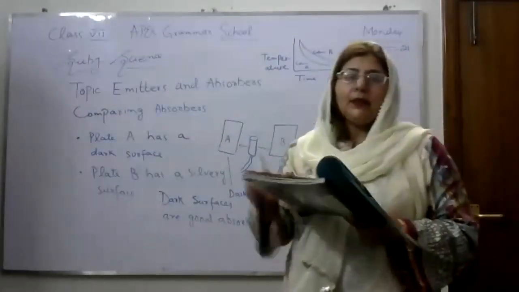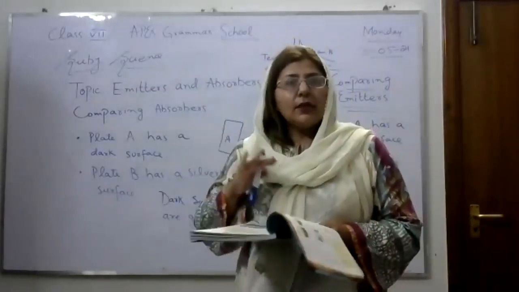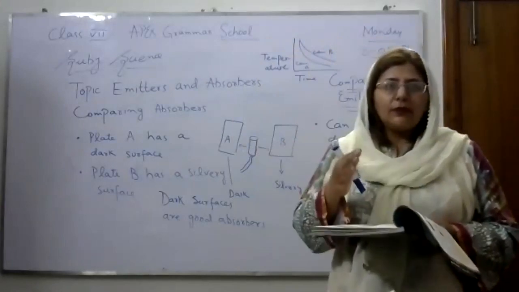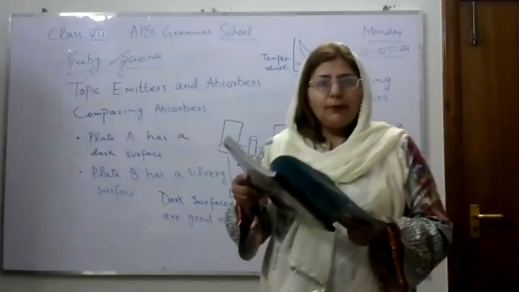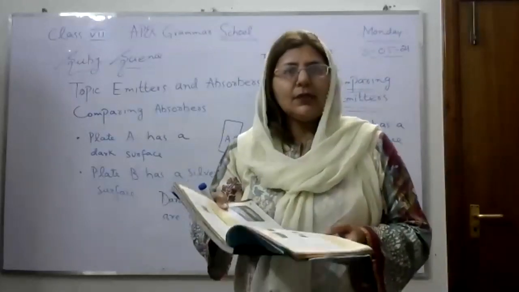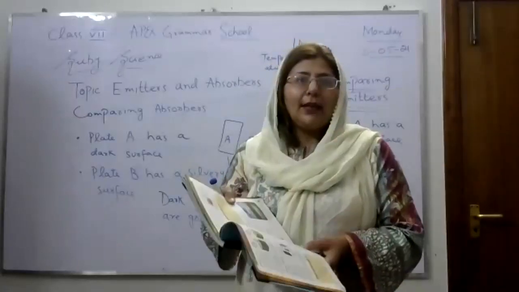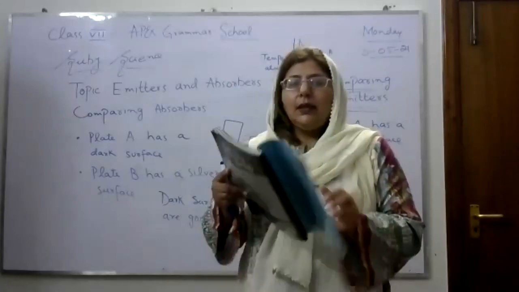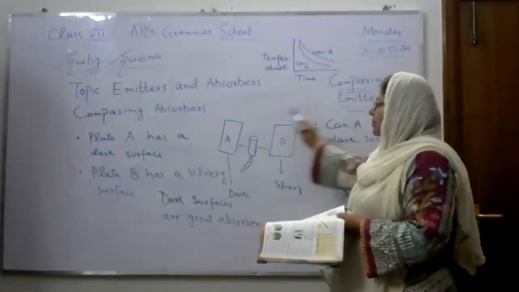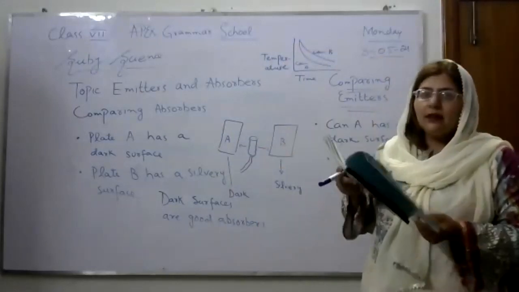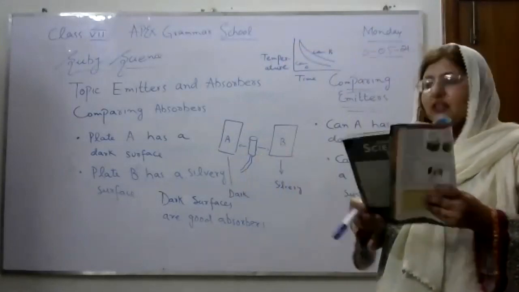So what happens? Underneath the solar panel, there is a dark surface. So why are these surfaces made dark? Because dark surfaces absorb more sunlight. So when the blackened layer warms up, it warms up the pipes, and because of that the water tank will be heated. Okay. These three examples are given to tell us about comparing emitters and comparing absorbers. And the third example which I have discussed is the solar panel. Now come to page number 9.